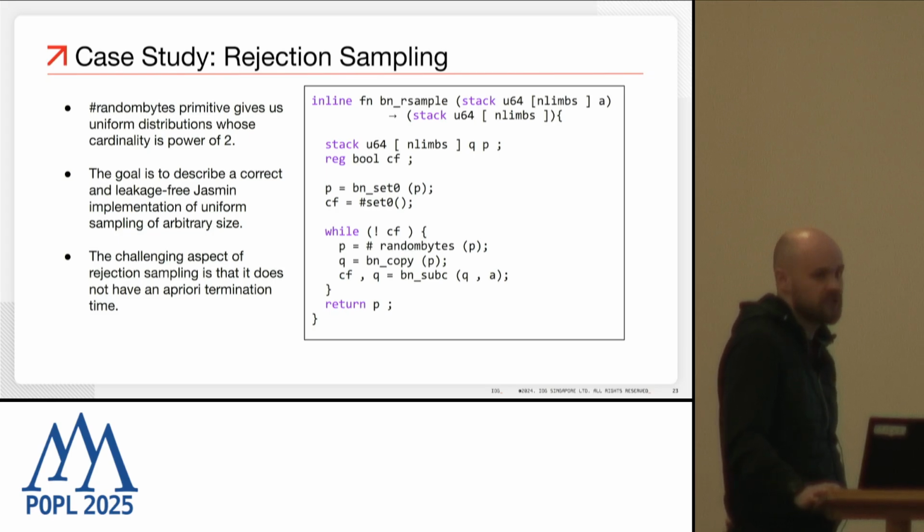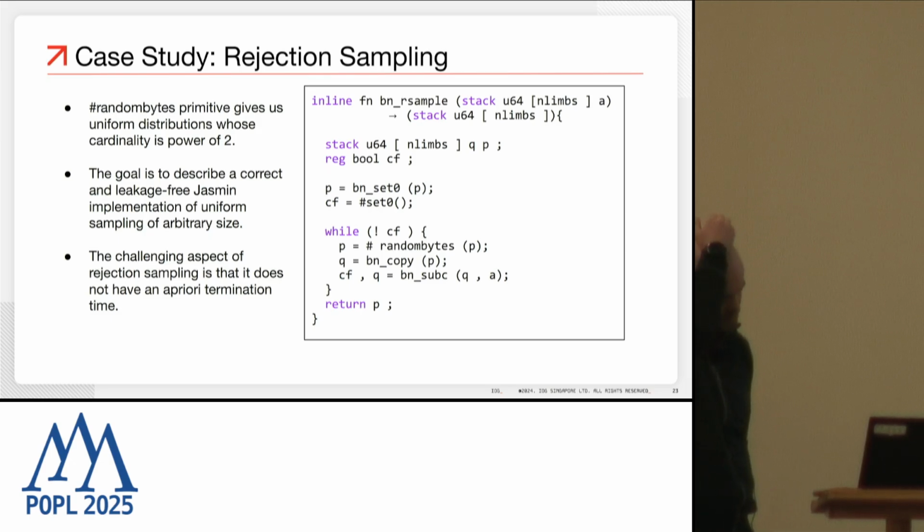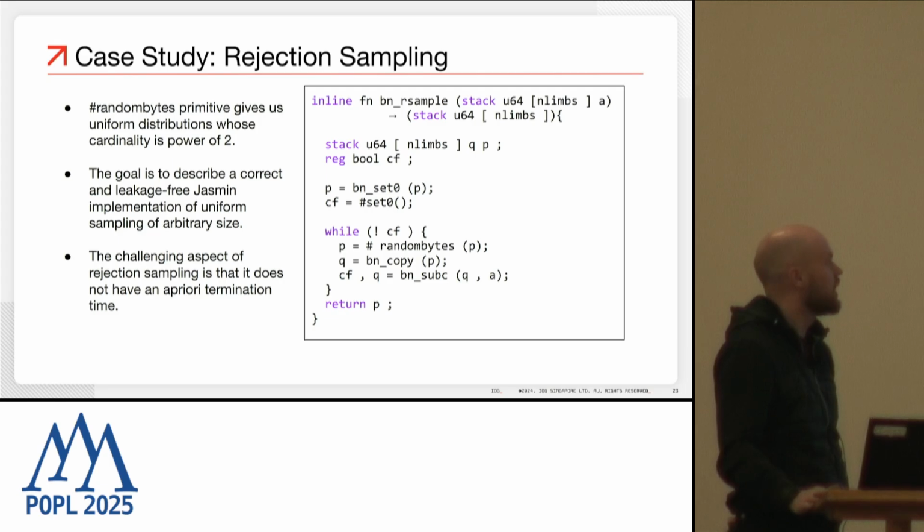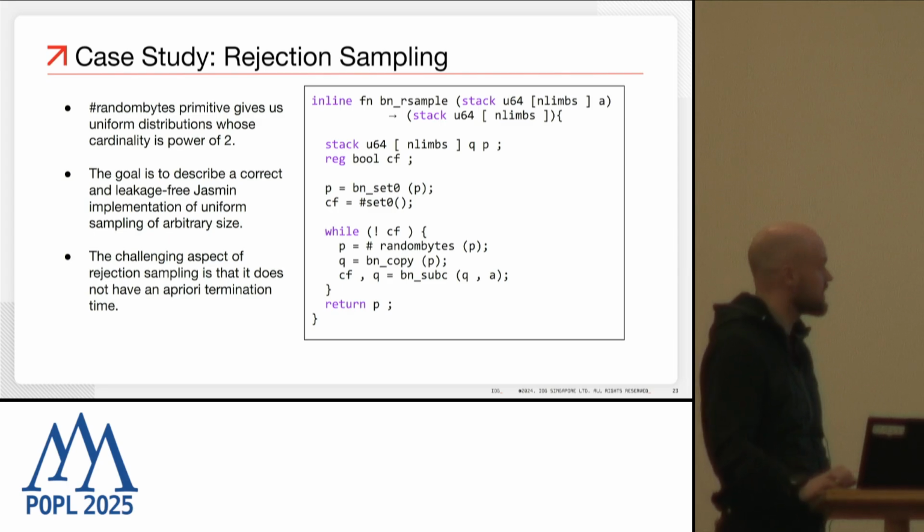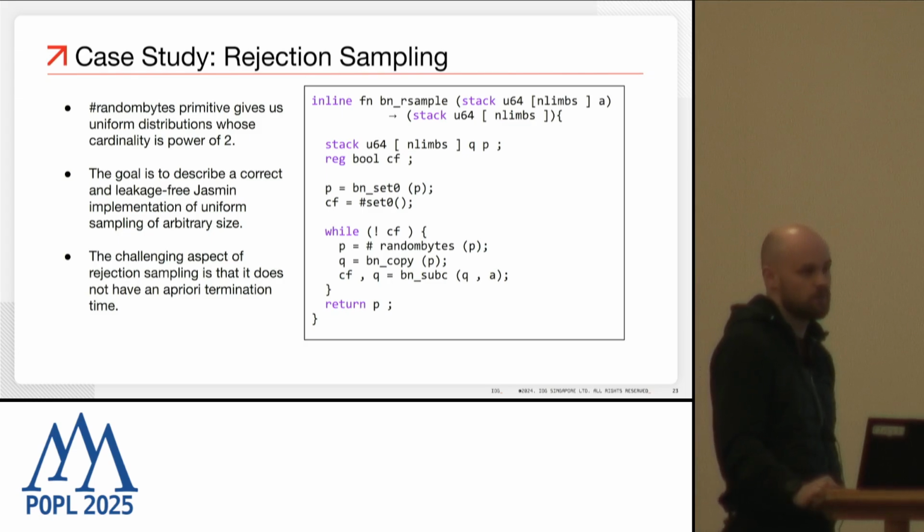But we tried to push the limits and actually apply these definitions for somewhat more complicated use cases. And for that, we decided to study rejection sampling. For those who are unfamiliar, rejection sampling is the approach to create probabilistic distributions out of some given prior distributions. In our case study, what we took is a primitive which generates distributions whose cardinality are powers of 2. And then the goal was to generate uniform distributions of arbitrary size.